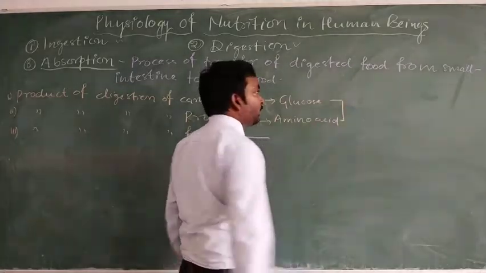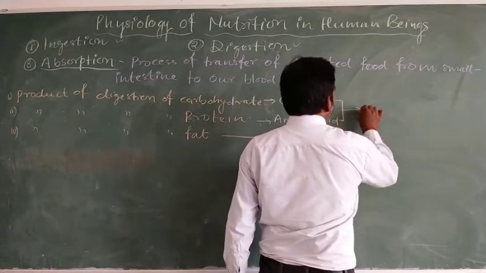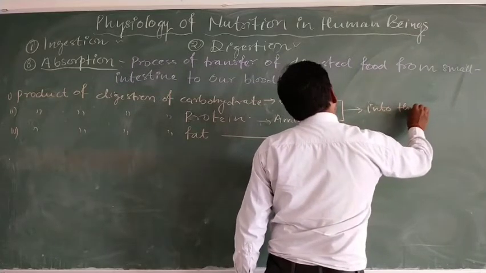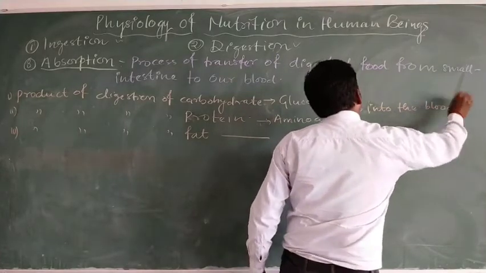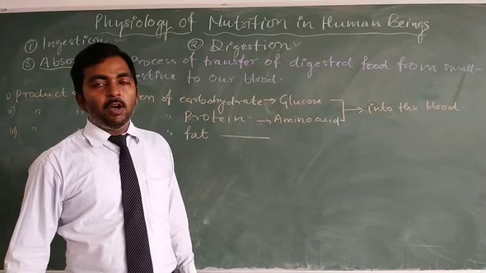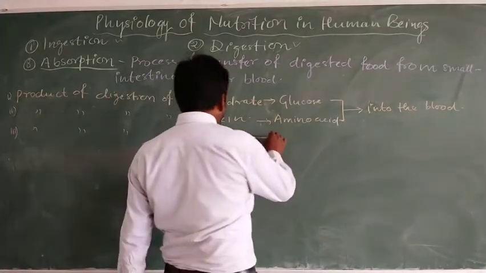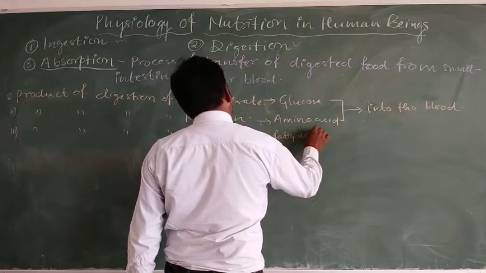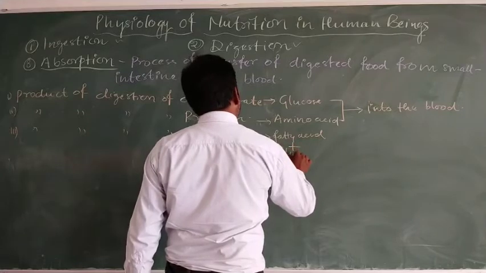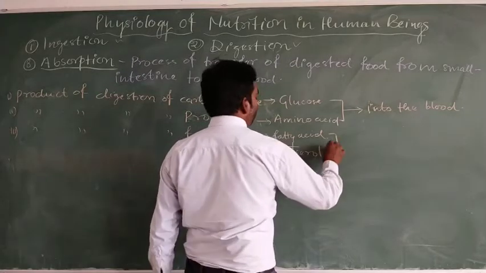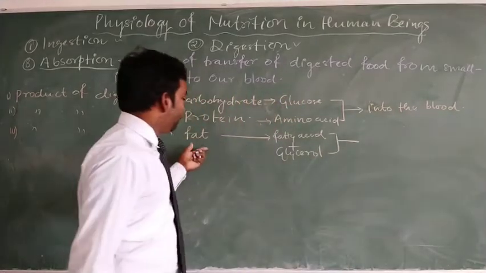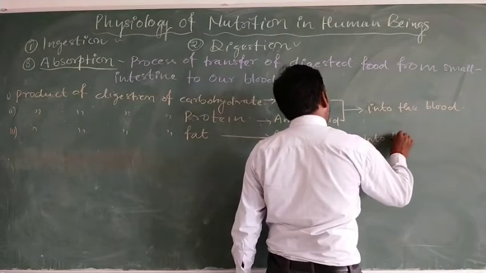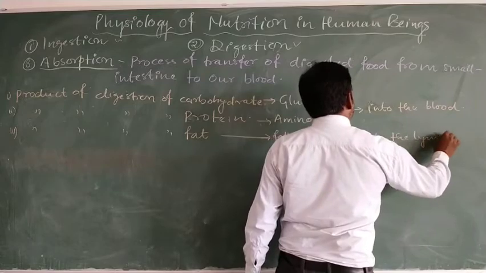These two products, glucose and amino acids, are absorbed directly into the blood through the surface of the small intestine, while the products of fat digestion, fatty acid and glycerol, get absorbed into the lymph.